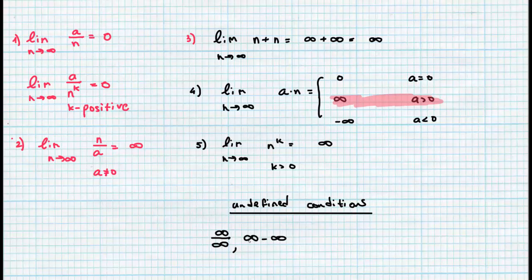Things like this. We will also have other undefined conditions, but at this point, when we're talking about sequences, this is the main thing we will see. So if you see infinity divided by infinity, it doesn't always have to be 1. We will see this in the next videos. So I want you to remember these 5 rules, and we will use them every time we do limits.